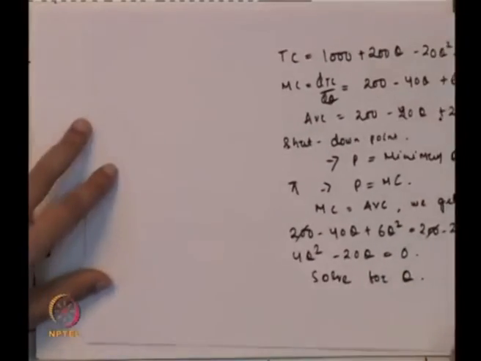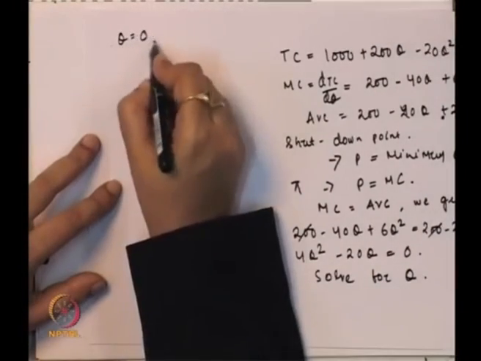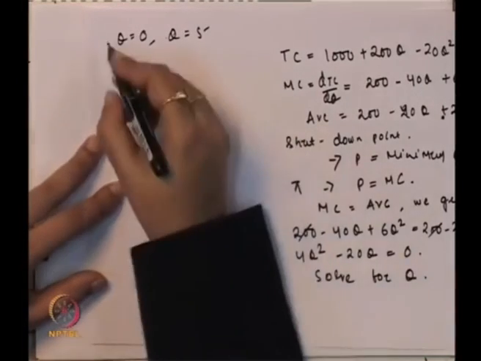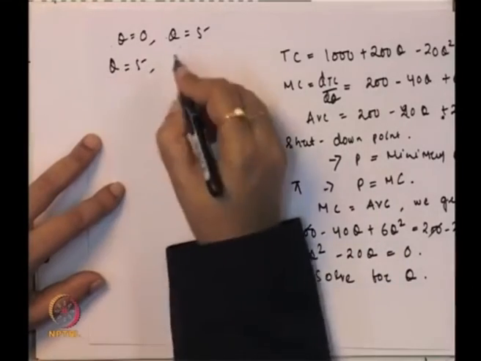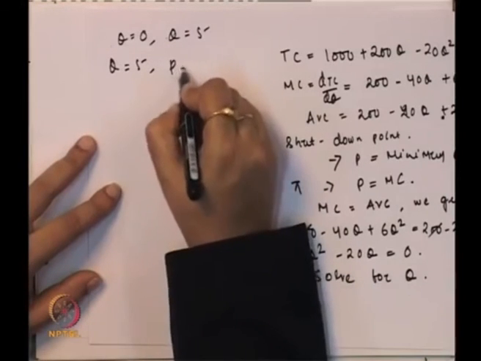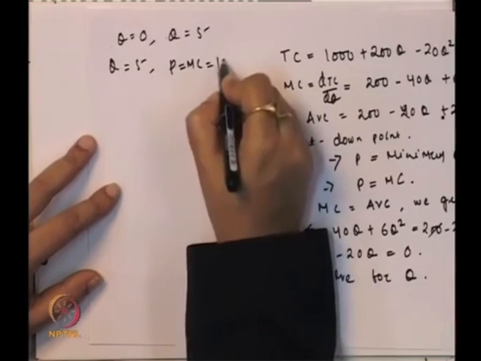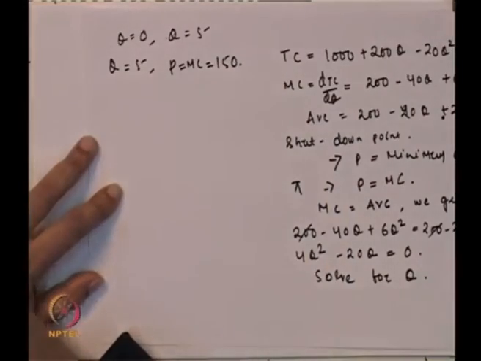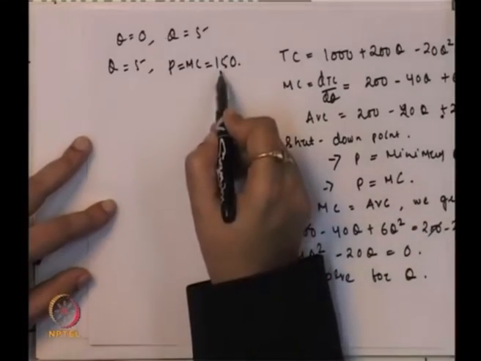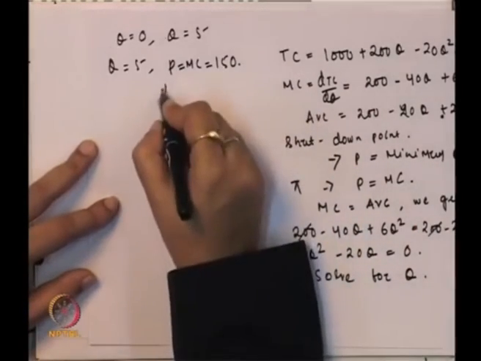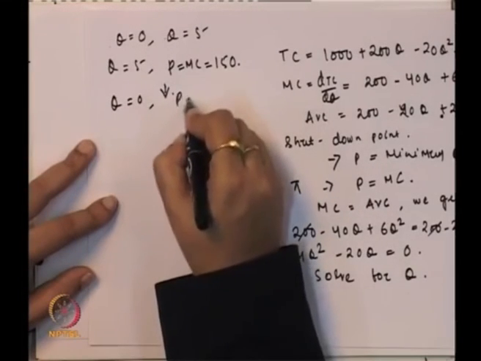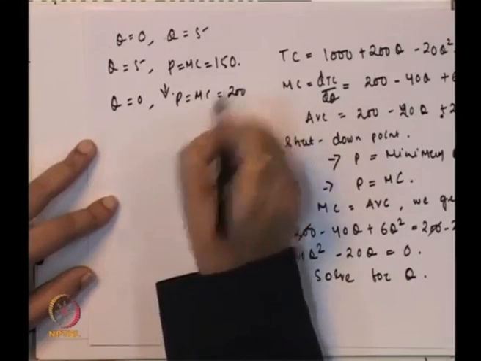and if you solve for q, we will get two values of q, that is q is equal to 0 and q is equal to 5. If you take q is equal to 5, then what is the profit maximizing condition? The profit maximizing condition says P is equal to marginal cost, which is equal to 150, because you put the value of q in the marginal cost equation and that gives you 150. Now, what is the interpretation here, when you put q is equal to 0, then P is equal to MC, which is equal to 200.